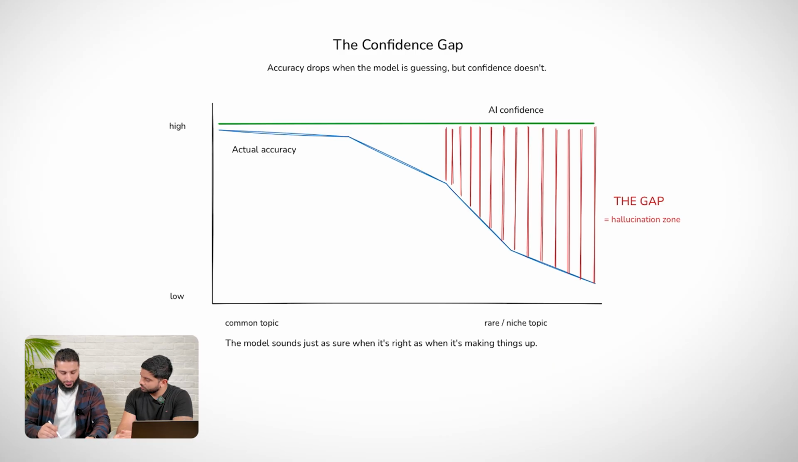Okay, so this is happening because of a phenomenon called the confidence gap, correct? Yes, that's right. So if we look at this blue line, this is the actual accuracy of the response. However, as we go from more common topics to rare and niche topics, then the accuracy drops. However, the model now has to try to make up for that in confidence by creating new data. Okay, that makes a lot of sense.